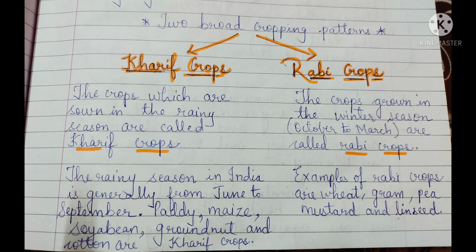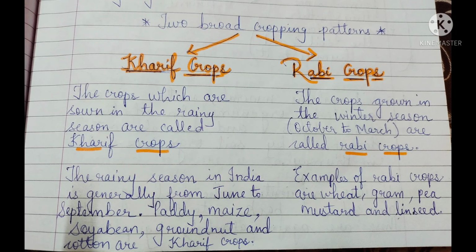Okay, so the Kharif crops, they are sown. The seeds are sown in the rainy season. Okay, sowing means, no, बीज को ज़मीन के अंदर डालते हैं वो वाला process. Understood? So the crops which are sown in the rainy season are known as Kharif crops. So we will see which are these crops.